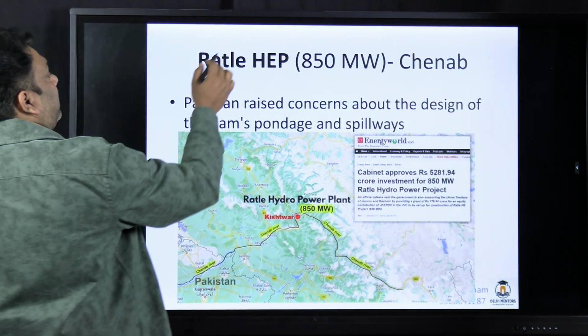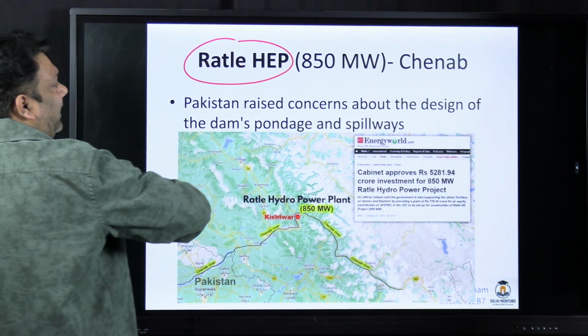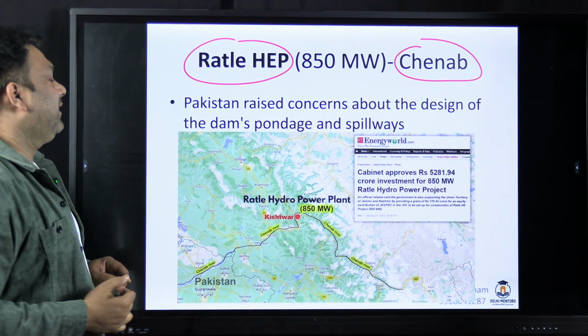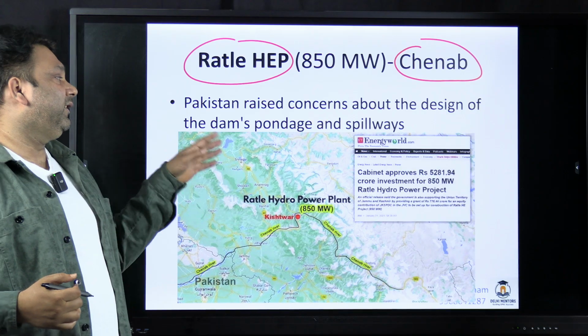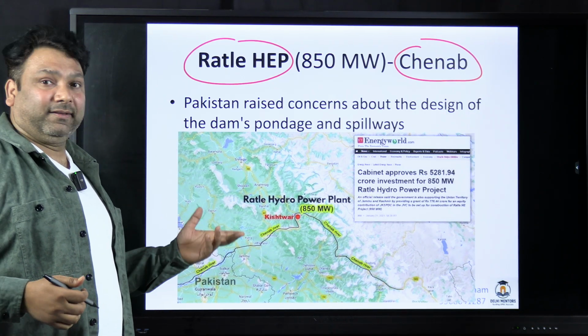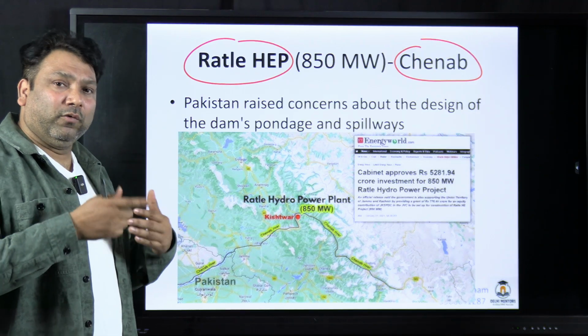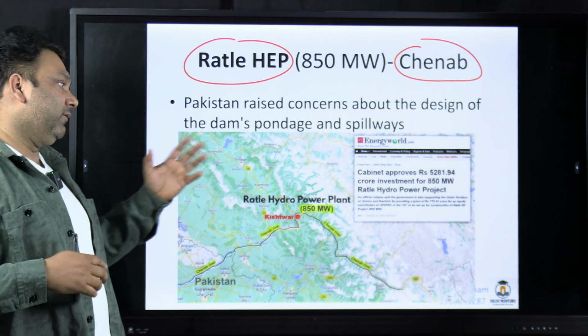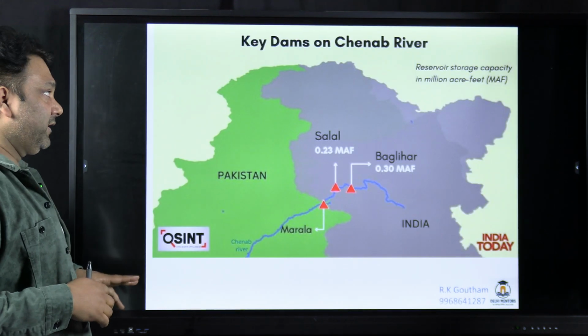Next one, which is controversial, is Ratle HEP. It is also in the Chenab region. Pakistan raised concern about the design of the dams, pondage and spillways. Means if you are producing electricity, you have to store some amount of water. पूरा pure run of the river project नहीं हो सकता है. So Pakistan has raised objection.